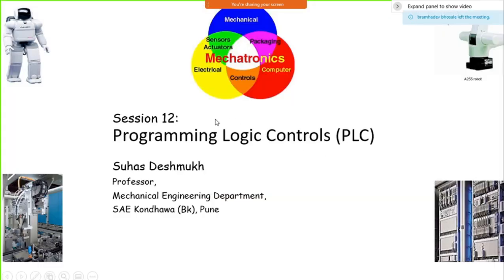So I'm going to discuss what programming logic control means, how to do programming for it, and what the different components involved are. Before going to programming logic control, I would like to give a brief idea about what mechatronics means and how programming logic control fits into this mechatronics stuff.